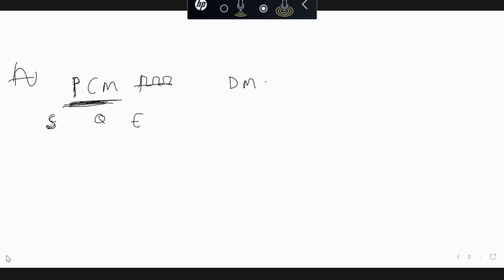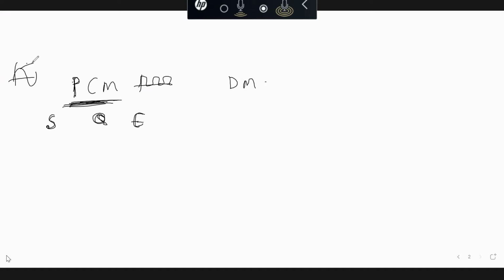First of all we need to understand the principle. I'm not going into very much detail because we have to do the lab also. I'm just giving you the idea of what is happening in DM. In PCM, we are doing sampling, quantizing, encoding. Our input signal is analog, the output signal is a sequence of pulses. In PCM, first we were sampling the signal, then quantizing it, then encoding it.